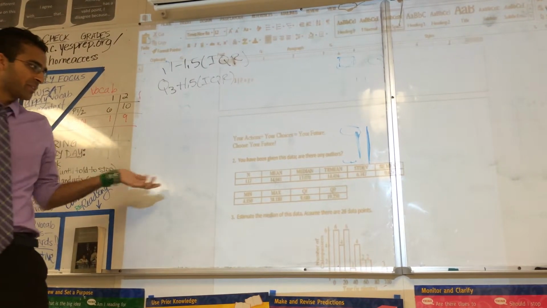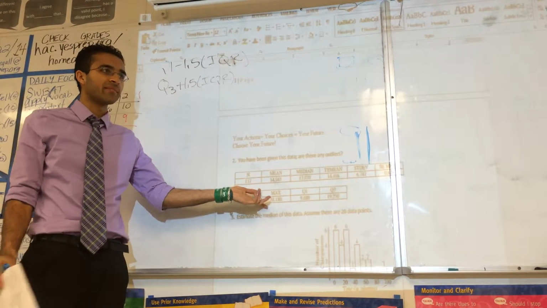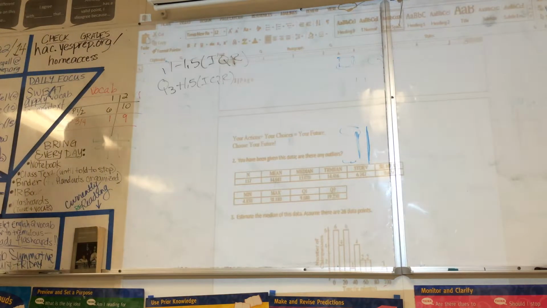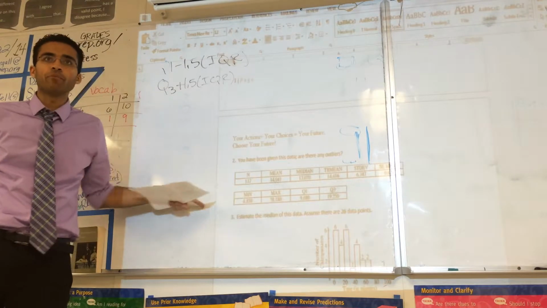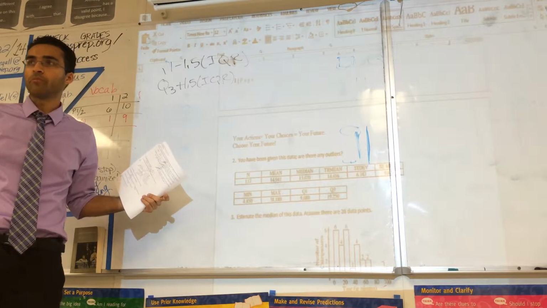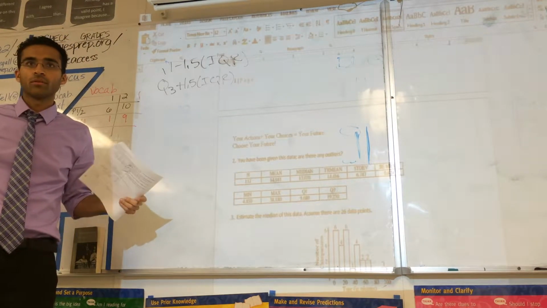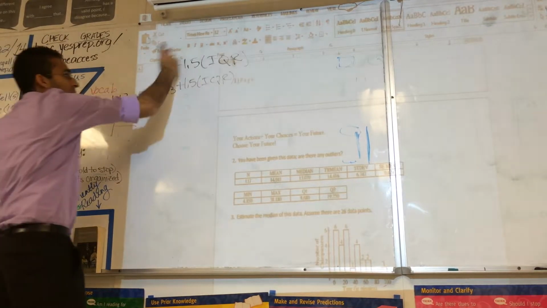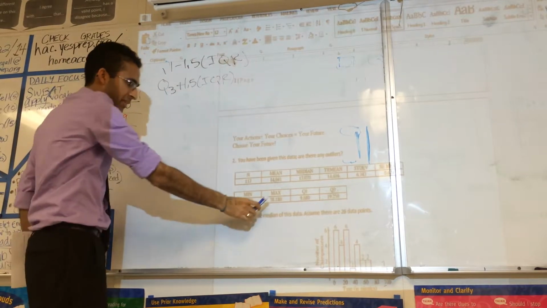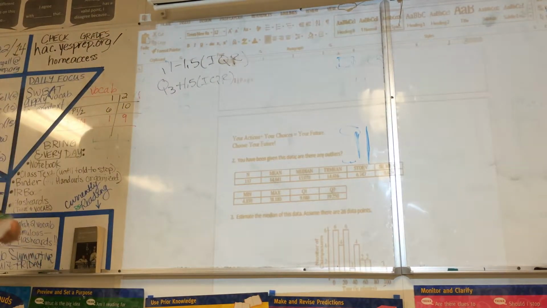Maybe the next data point is 38.177. That would also be an outlier. I don't know how many there are. I just know that there's at least one. There could be other ones. Isn't the min one? Is the min one? No. When I did this, I got a negative number, but the min is bigger than a negative number. Oh, I didn't get a negative number.